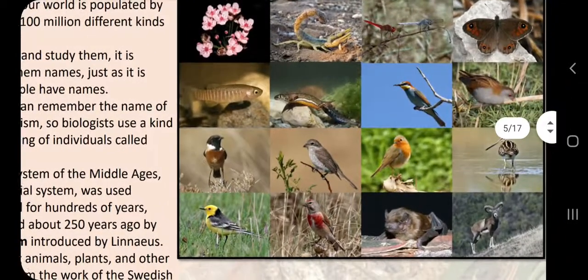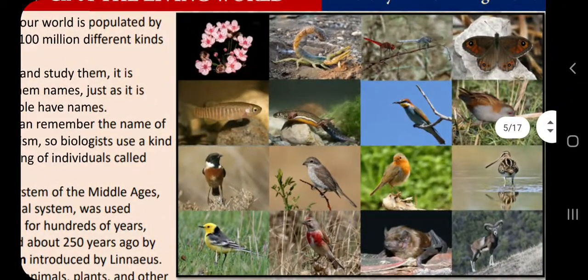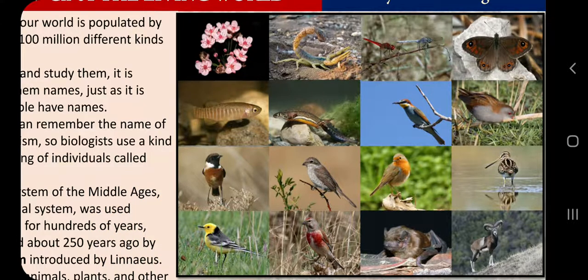So this diagram is showing the diversity in the living world. Whether we are seeing plants or animals or insects, lizards, anything, we always encounter diversity in the living world, and this diversity is so bizarre, so huge, that it seems impossible to study them.